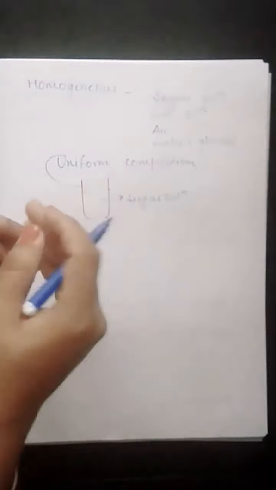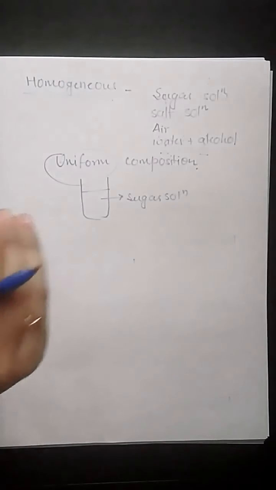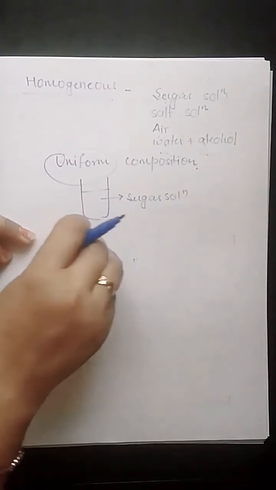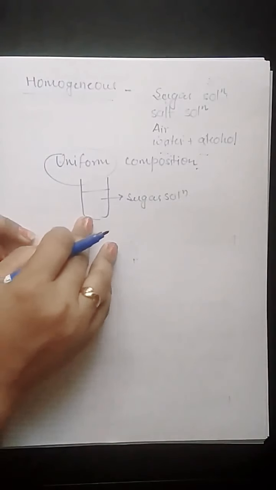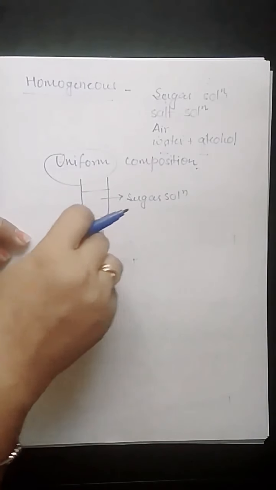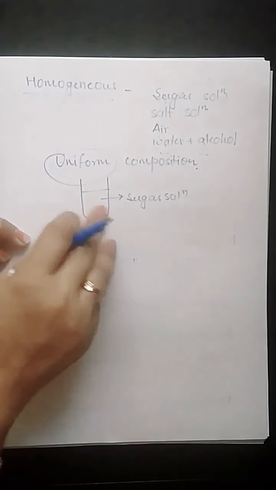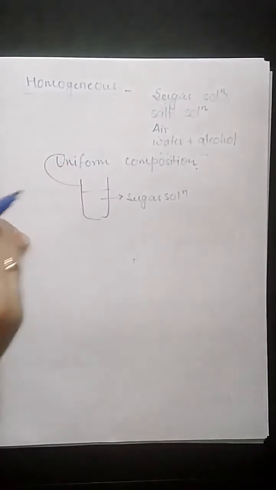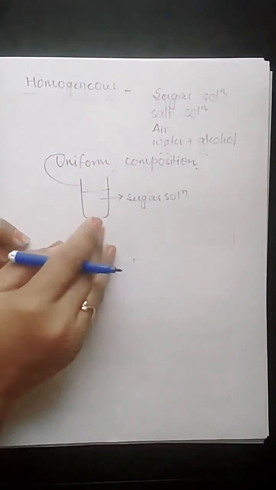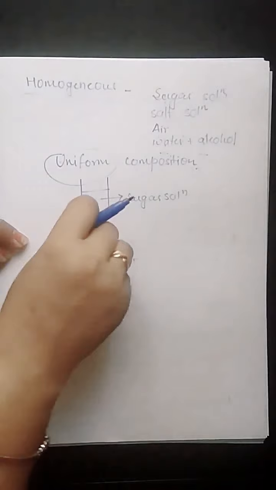For example, if you take solution from the upper layer, the transparency at the upper surface and at the bottom level will be similar. If you taste the sugar solution from the upper surface or the bottom level, it will be similar. The passage of light through the solution from every part of the beaker will be similar. So the properties are similar, the composition is similar, and the percentage of solute and solvent, that means the two constituents, is similar in all the parts. That is known as uniform composition.